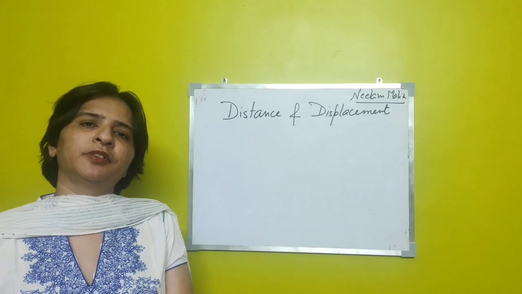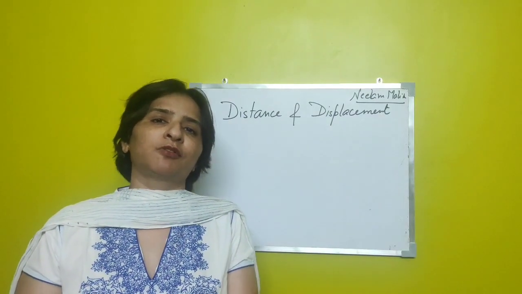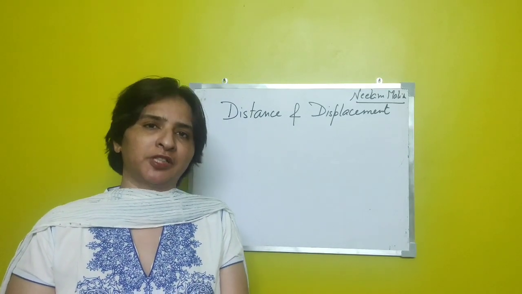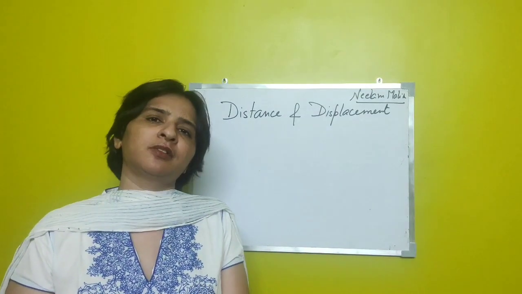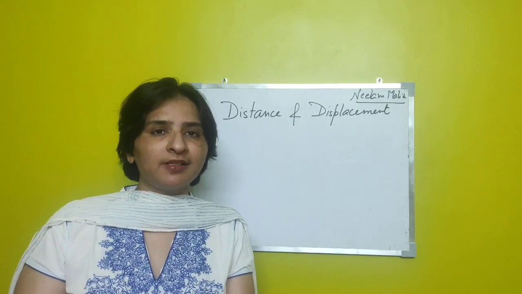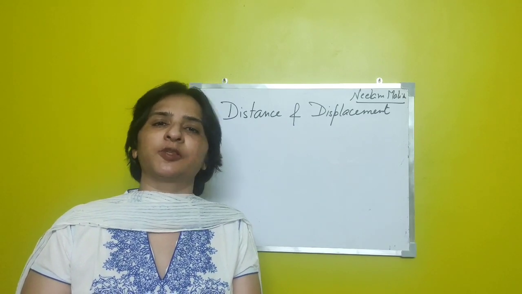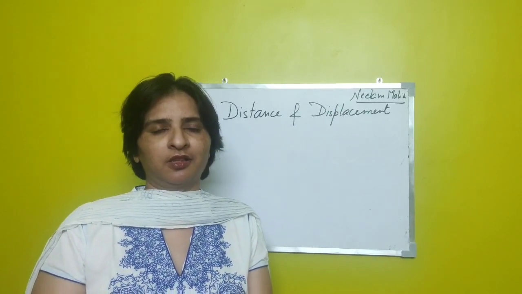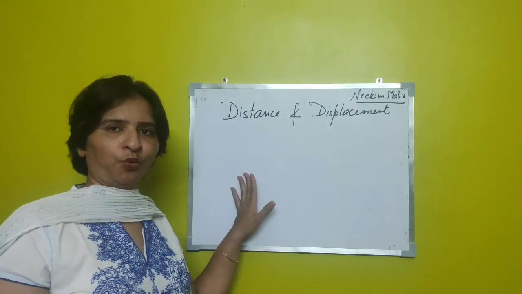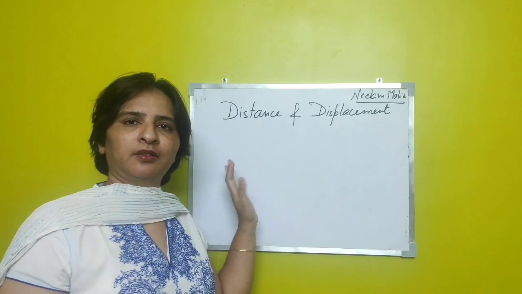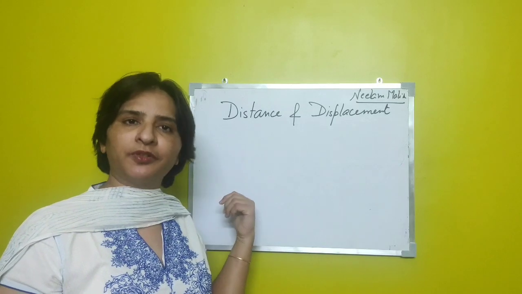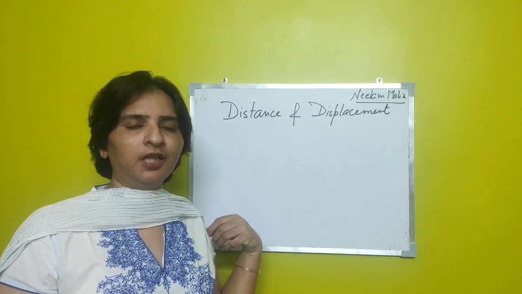Students, in previous classes we have studied the states of motion, like rest and motion. A body is at rest if it is not changing its position with respect to the surroundings. For example, at present this board and myself are at a constant distance from each other, so we are at rest with respect to each other, right?